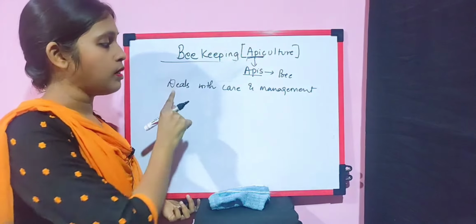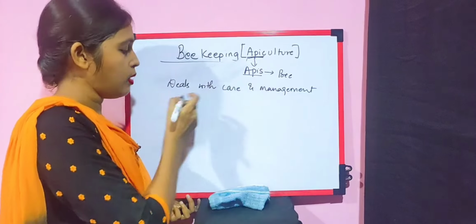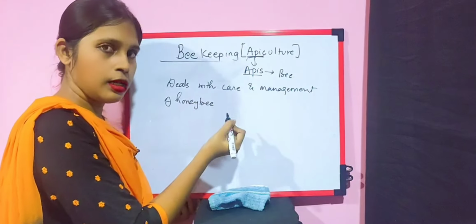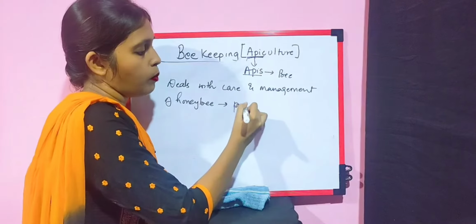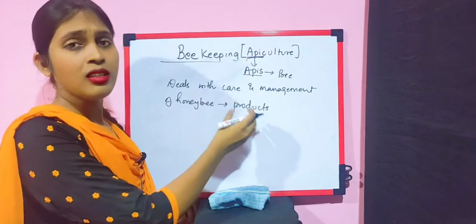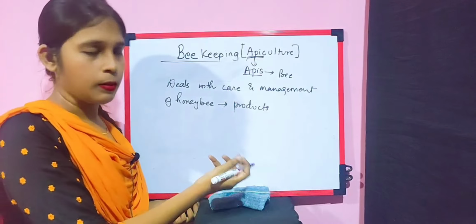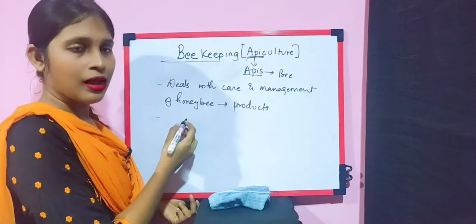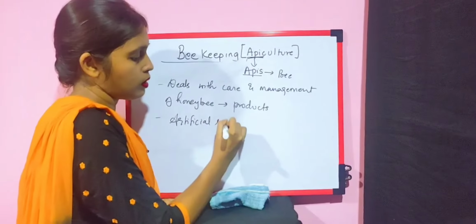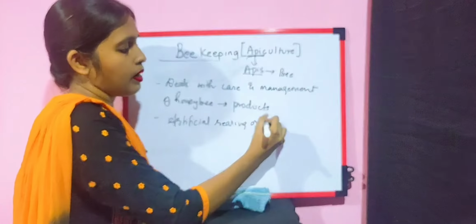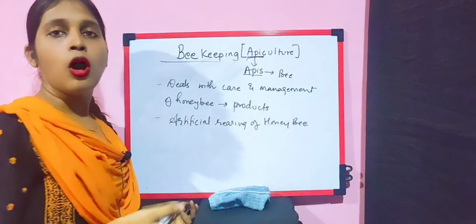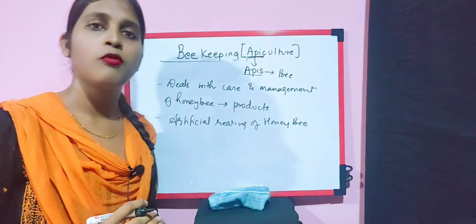Apiculture deals with the care and management of honeybee to obtain the products for economic benefit, as in the products which are derived from the honeybee. Or else we can also put it as: apiculture is the artificial rearing of honeybee to obtain products out of it for economic benefit.